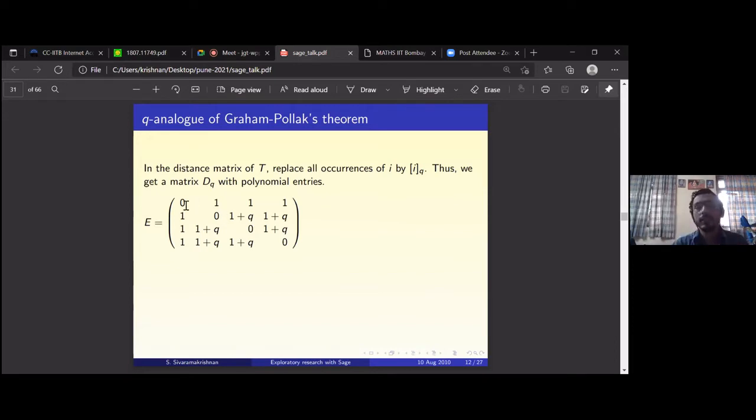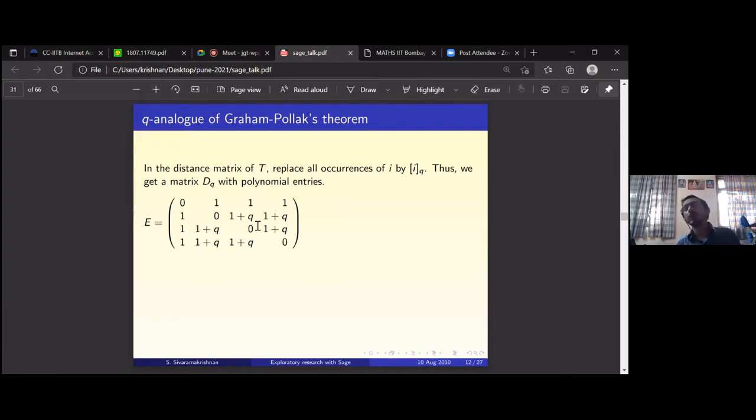In that case, we had 0, 1, 1, 1. The first row and first column are the same. Then there is this other submatrix on vertices 2 to 4. The zeros on the diagonal remain zeros because 0Q is 0. All the other entries were 2 and now they have all become 1 plus Q. Is it clear? Because the entry 2 has now changed to 1 plus Q.